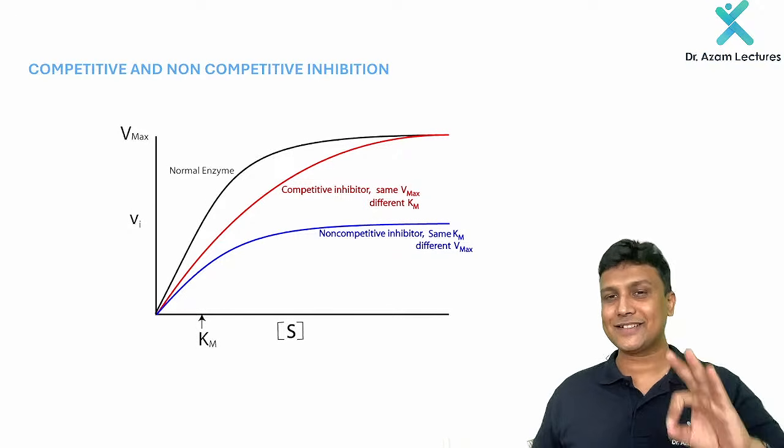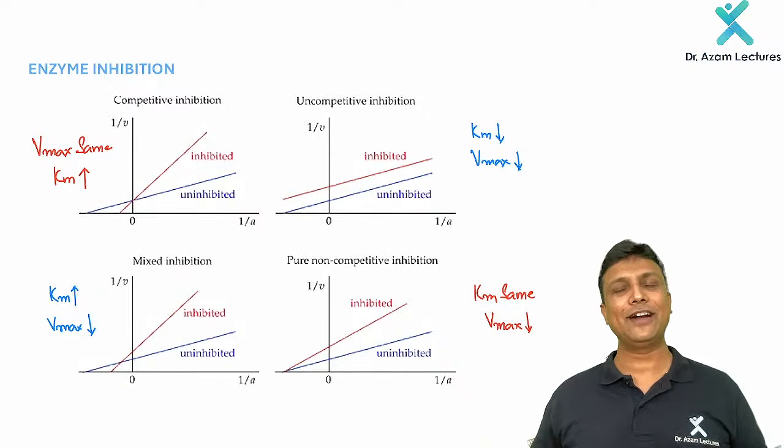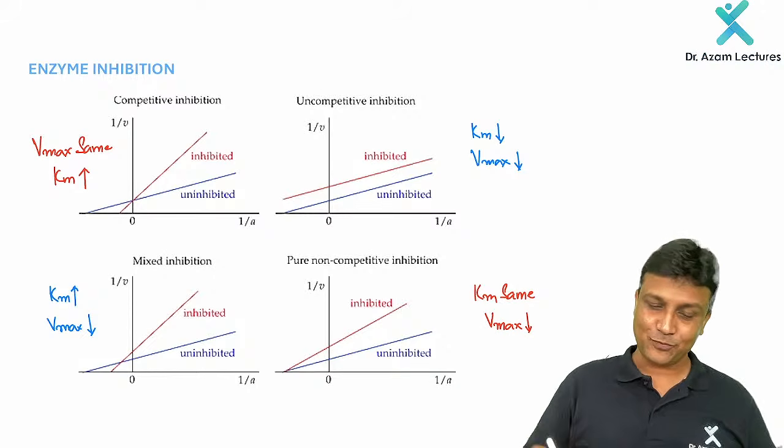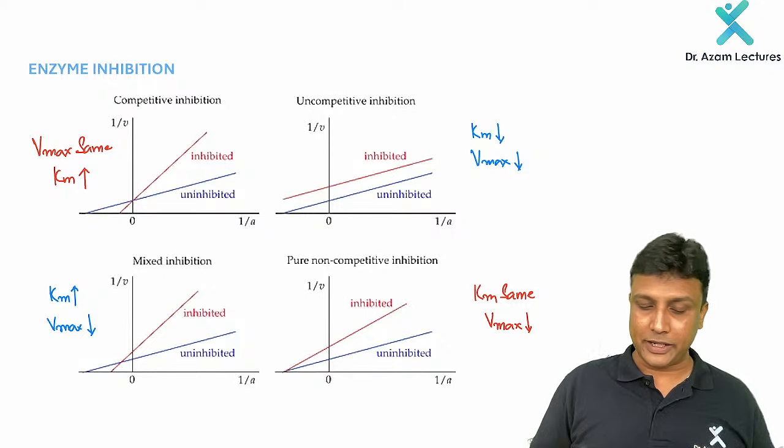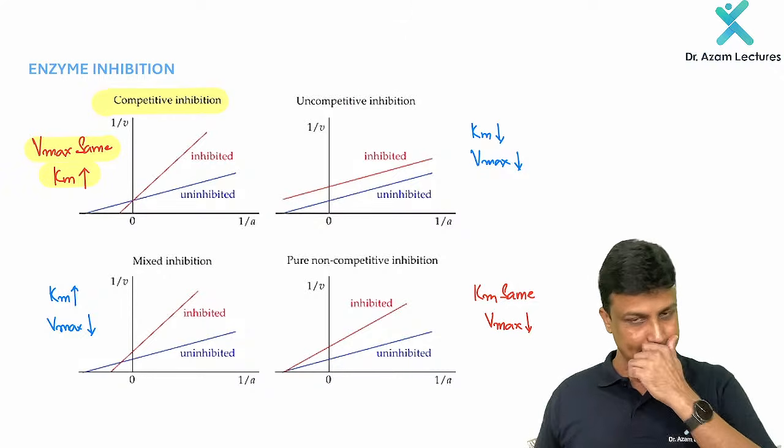And that is exactly what I want you to remember for your exam. Welcome here, different types of inhibition. Just now I told you about the competitive inhibition. In competitive inhibition, Vmax will remain the same and the Km will increase.